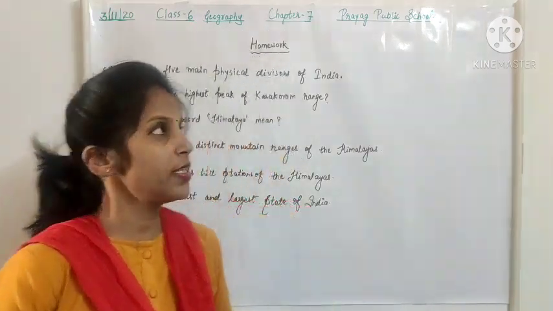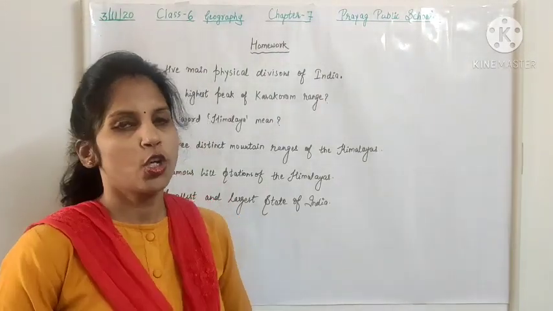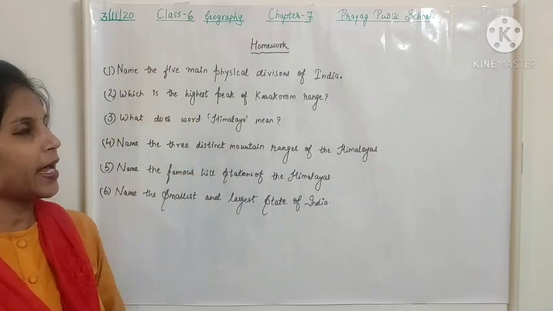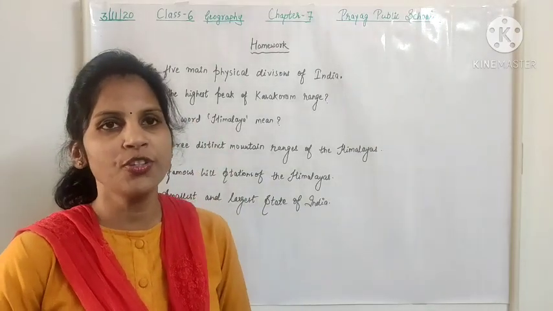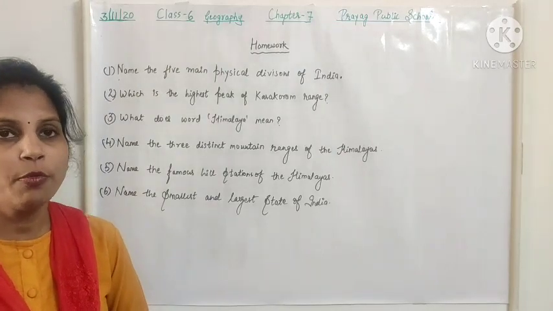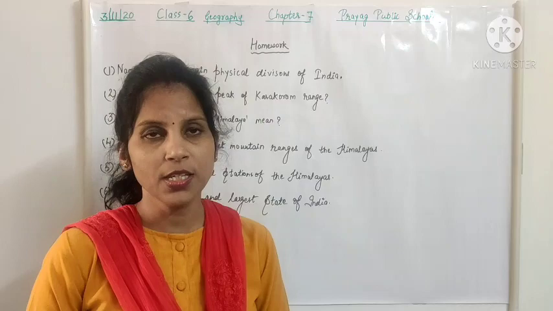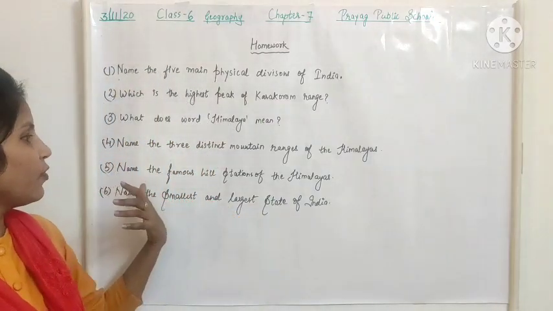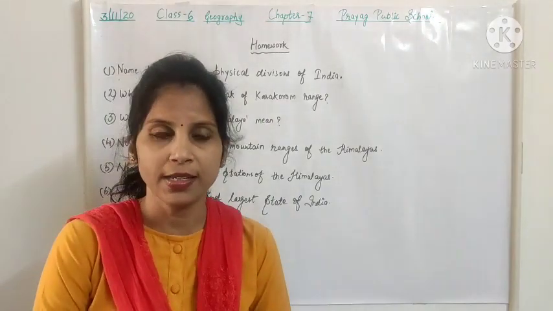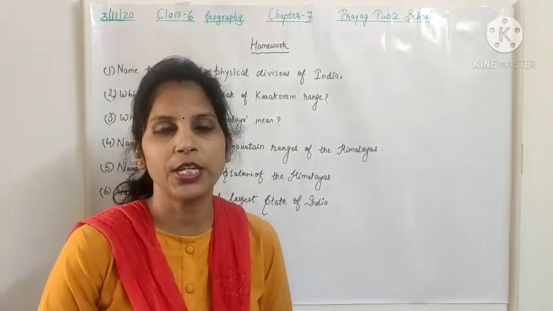So today's homework is question number 1. Name the 5 main physical divisions of India. Question number 2. Which is the highest peak of the Karakoram range? Question number 3. What does word Himalaya mean? Question number 4. Name the 3 distinct mountain ranges of the Himalayas. Question number 5. Name the famous hill stations of the Himalayas. And question number 6 is, name the smallest and the largest state of India.